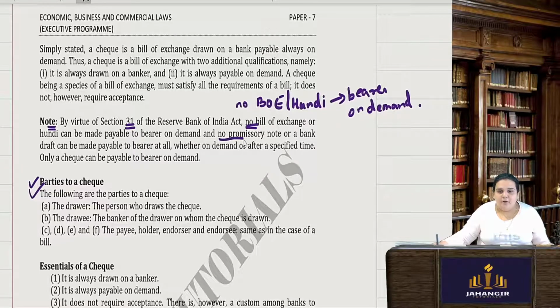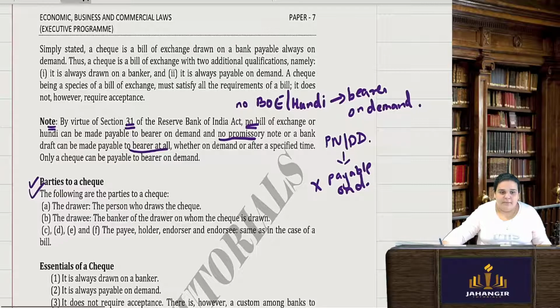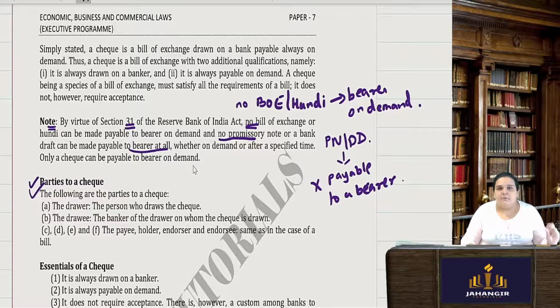Secondly, no promissory note or bank draft can be made payable to bearer at all. The promissory note or the bank draft, the demand draft, can never be made payable to a bearer, whether it is on demand or after a specified time. A promissory note can never be made payable to a bearer, because we have only one promissory note which is payable to a bearer, that is a currency note.